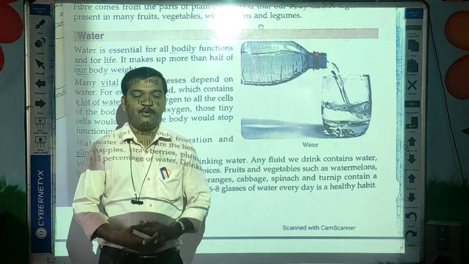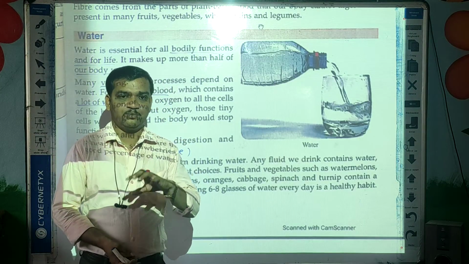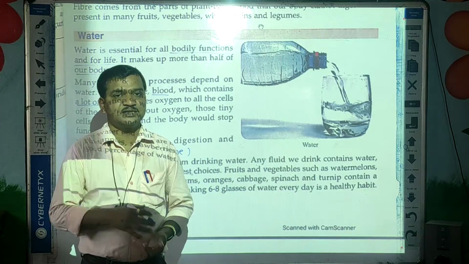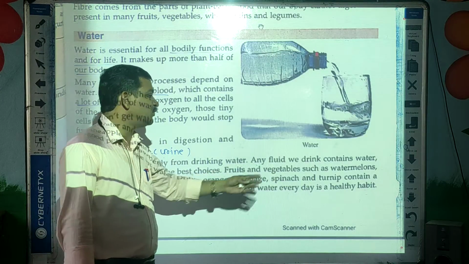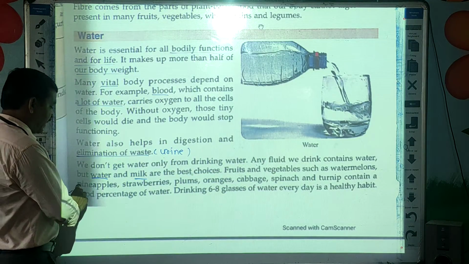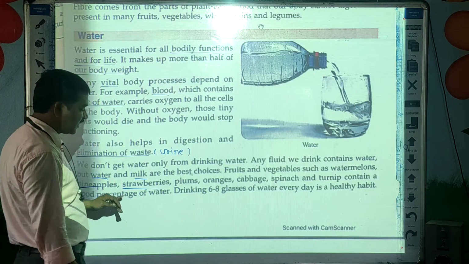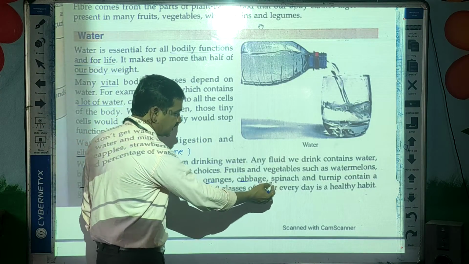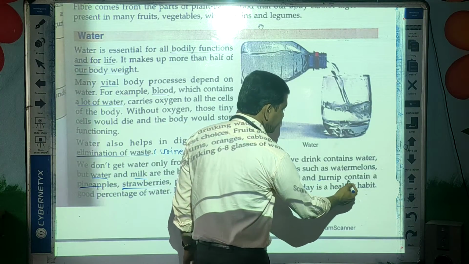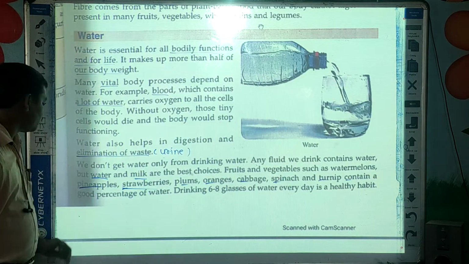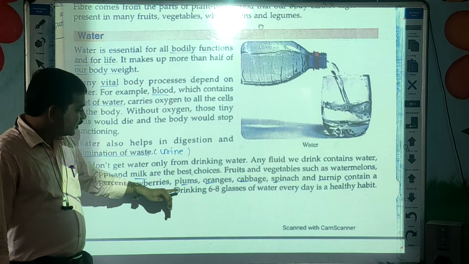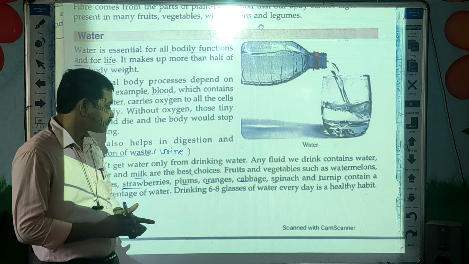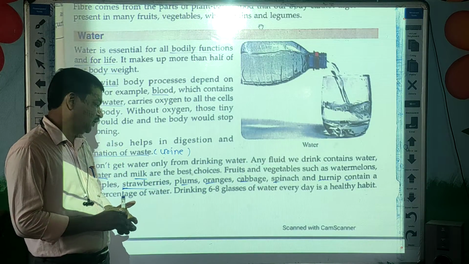Some fruits like watermelon, pomegranate, pineapples, strawberries, plums, oranges contain water. Vegetables like cabbage, spinach and turnip contain a lot of water. And this water is very useful to our body.